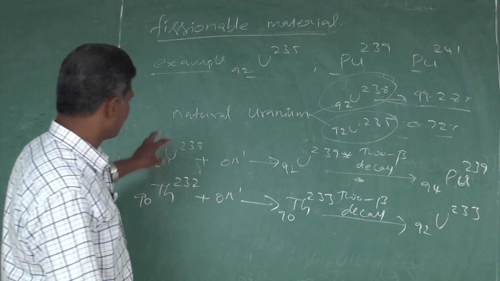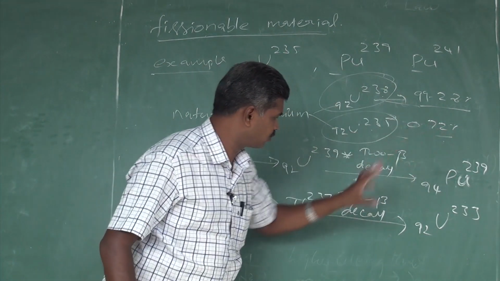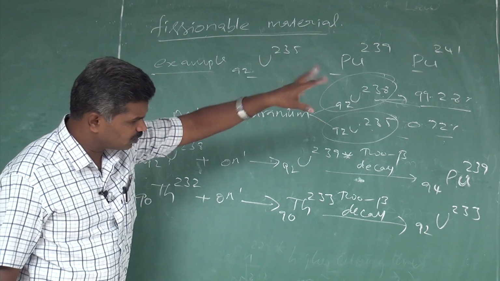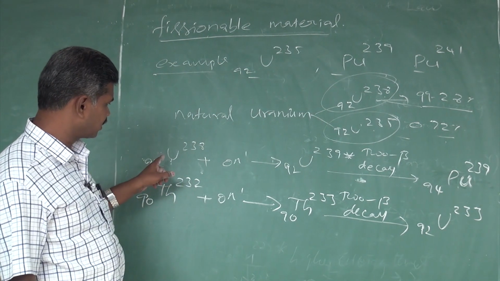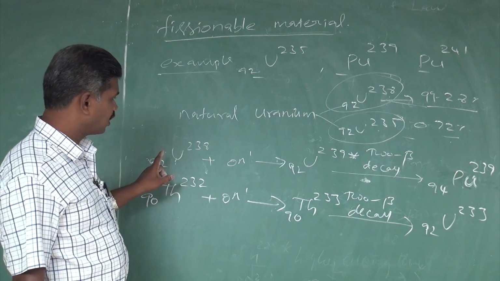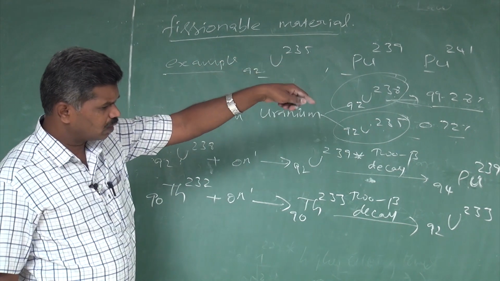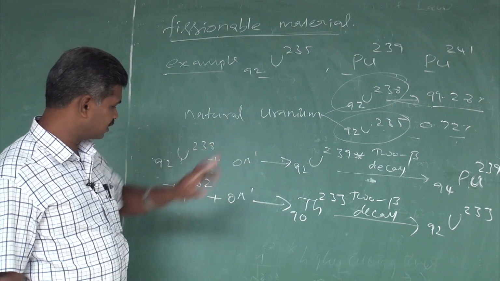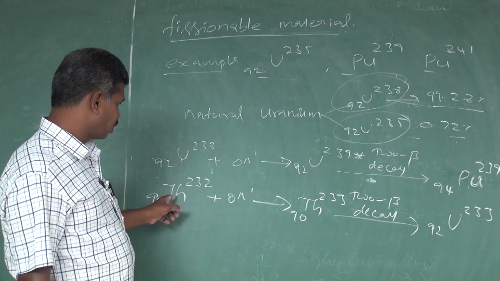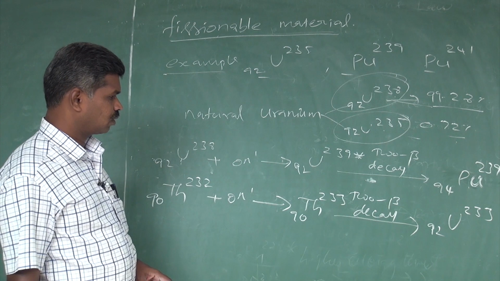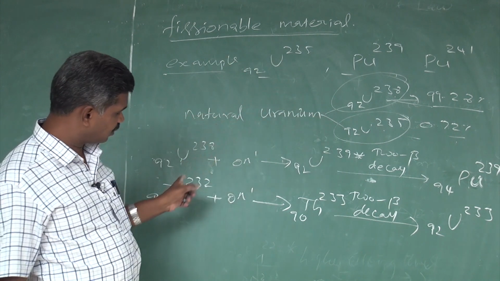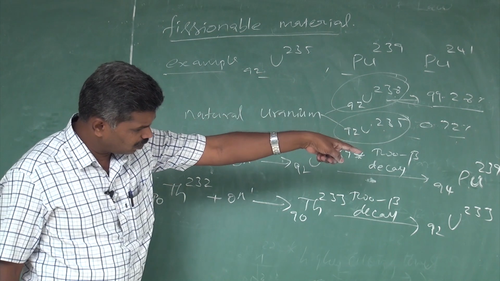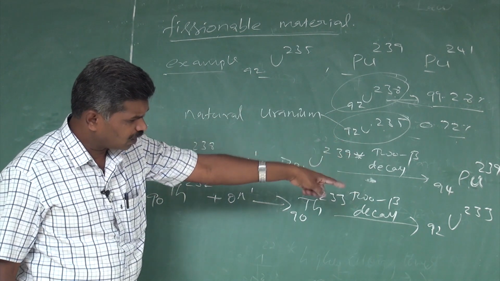So fertile material is converted into fissionable. We have two examples: uranium-238 converted into plutonium-239 by the absorption of a neutron, and thorium-232, a non-fissionable fertile material, converted into fissionable uranium-233 (92).